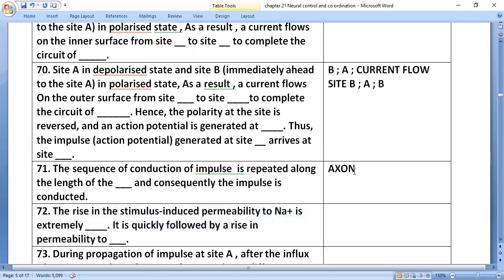The rise in stimulus-induced permeability to sodium is extremely short-lived, and it is quickly followed by a rise in permeability to potassium ions.